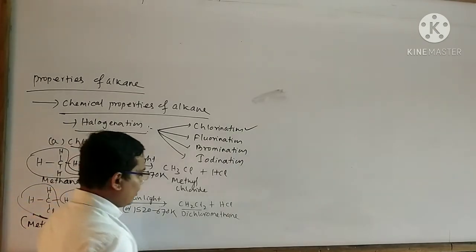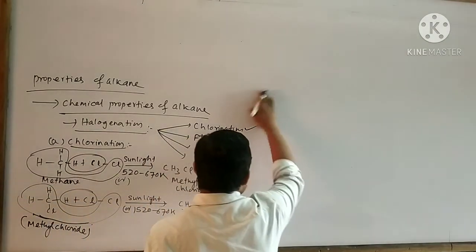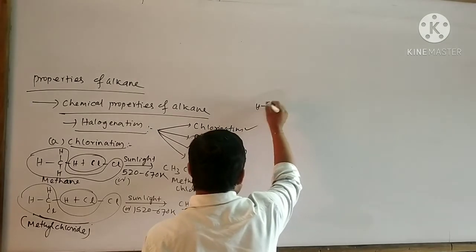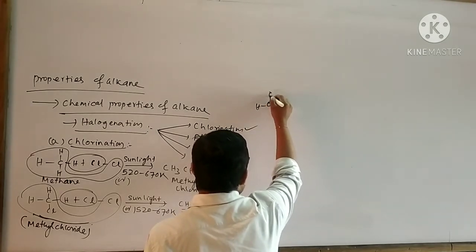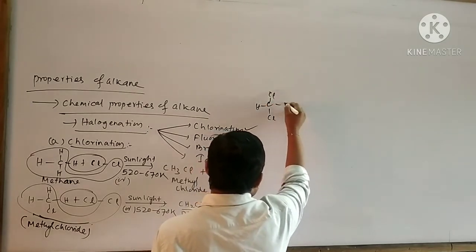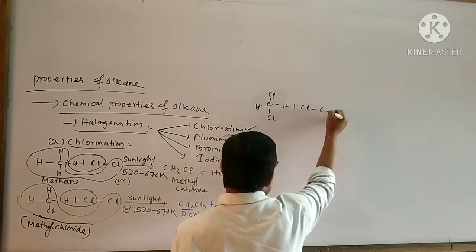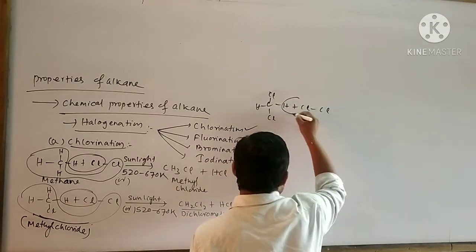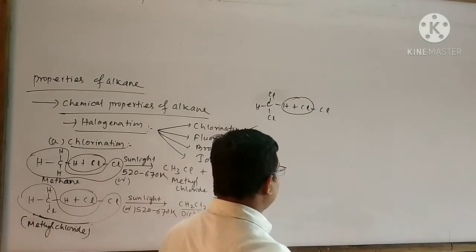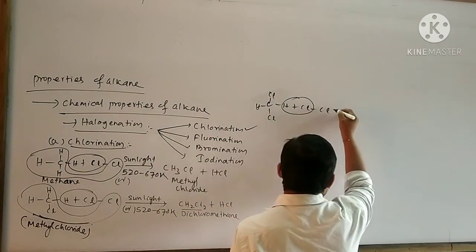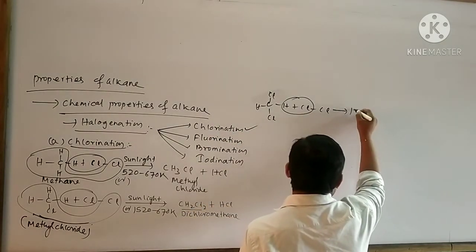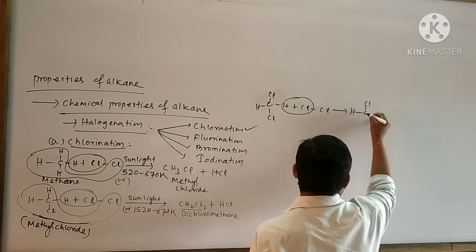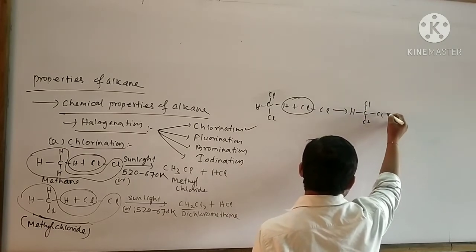When dichloromethane is again subjected to reaction with another chlorine molecule, then what will happen? Here also one molecule of HCl is removed and the product is H, C, Cl, Cl, Cl.